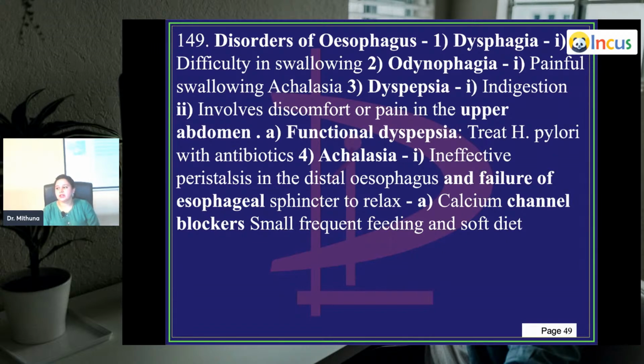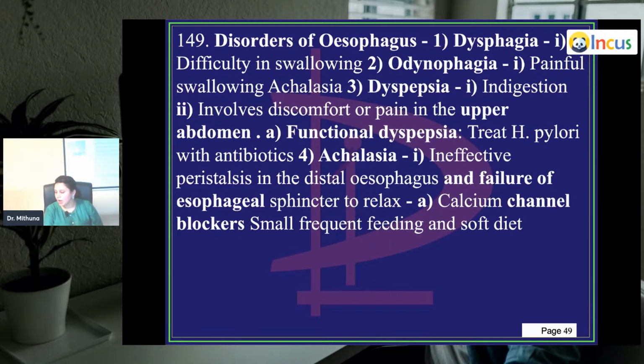Next, what is achalasia? Ineffective peristalsis in the distal area, the last area of the esophagus, and failure of the esophageal sphincter to relax. Two things are happening here. The esophageal sphincter is not relaxing, so it is not allowing the food to enter into the stomach, firstly. Secondly, you have ineffective peristalsis in that last one third of the esophagus. It's called achalasia cardia. Okay, what do you do here? Treatment is calcium channel blockers.